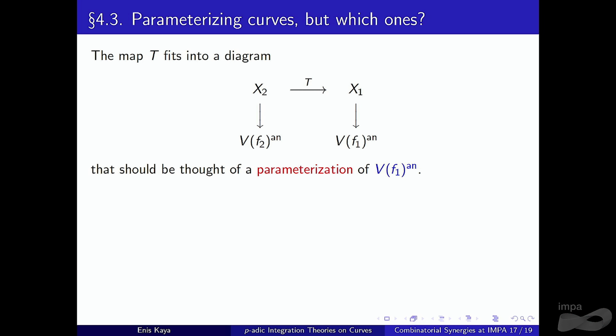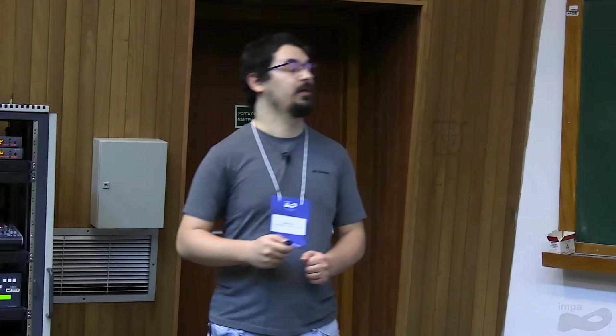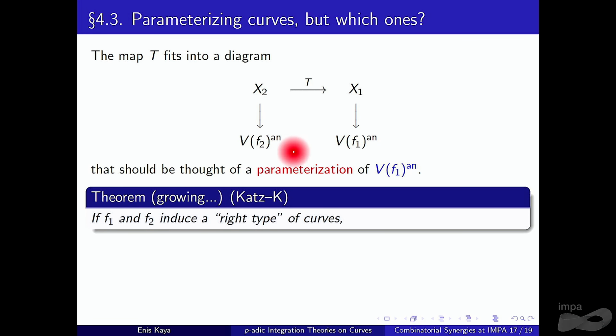So this is the diagram, which should be thought of as a parameterization of the main variety we want to deal with. And of course, this is more interesting if we have the case where T is an isomorphism. Yeah? Otherwise, we are going to miss some part of the variety. And we prove in our paper that if F1 and F2 induce the right type of curves, okay, then this should be an isomorphism.